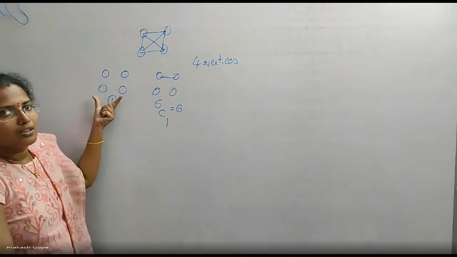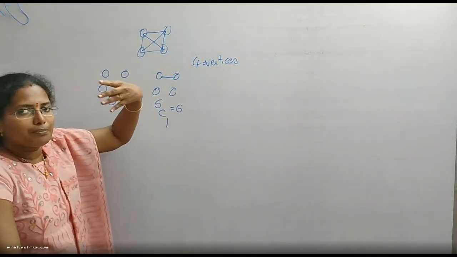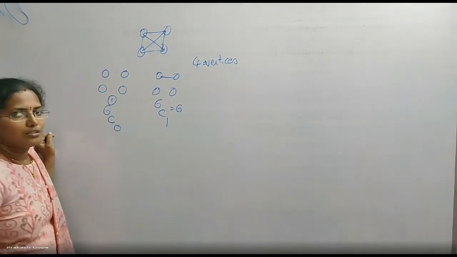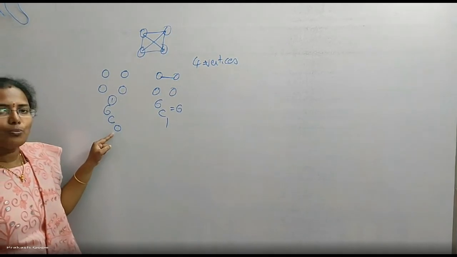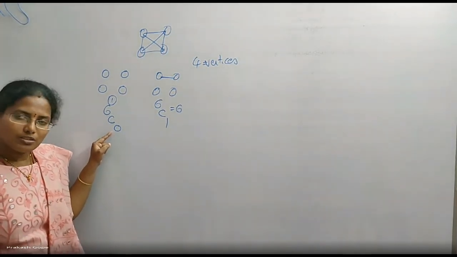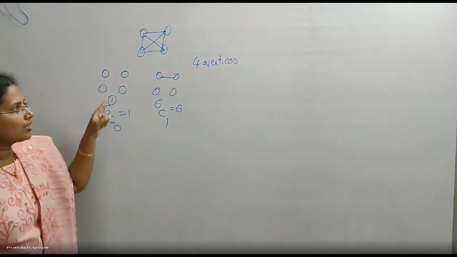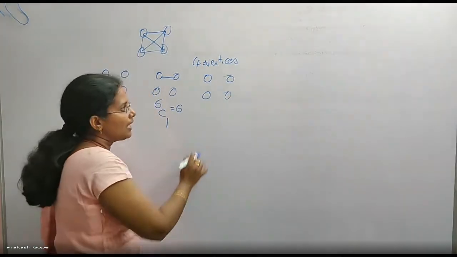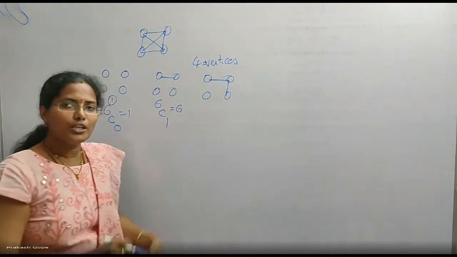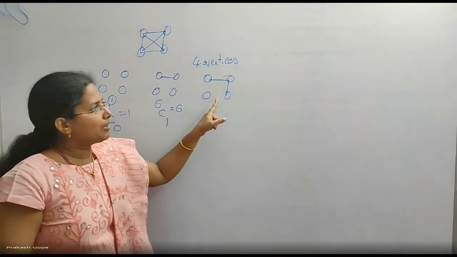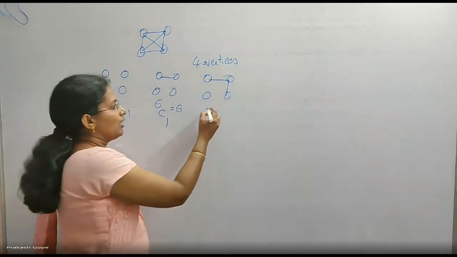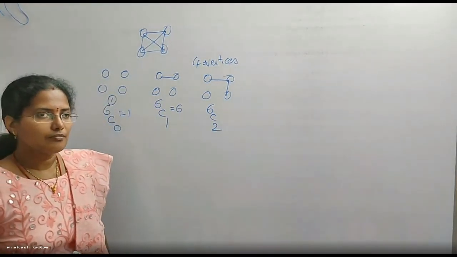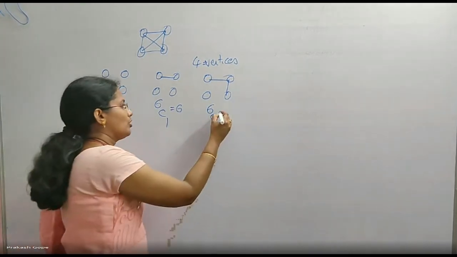This one, out of 6, I didn't pick up any edge, which means 0 edges I picked. In how many ways can I do that? Out of 6, I want to pick only 0 edges. 6C0 ways, which is 1. That is this graph. Now I want to form the graphs with 4 vertices having 2 edges. Any 2 edges. Out of 6, I can pick any 2 edges. How many graphs are possible like that? 6C2 graphs are possible. What is the value of 6C2?